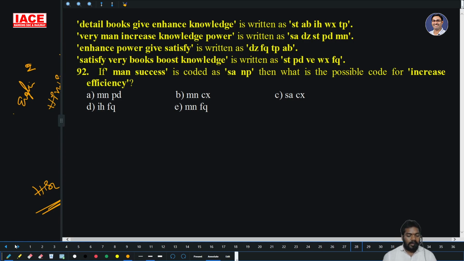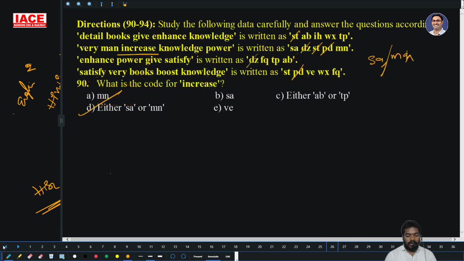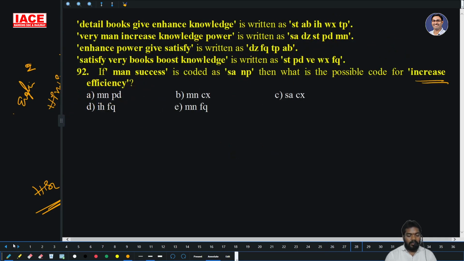Next. If man success is coded as SA, NP, then what is the code for increase efficiency? What is the code for increase? Either SA or MN. Now they have given man success for SA, then increase is not SA, right? Then increase is the code for what? MN. Then this cannot be the answer.